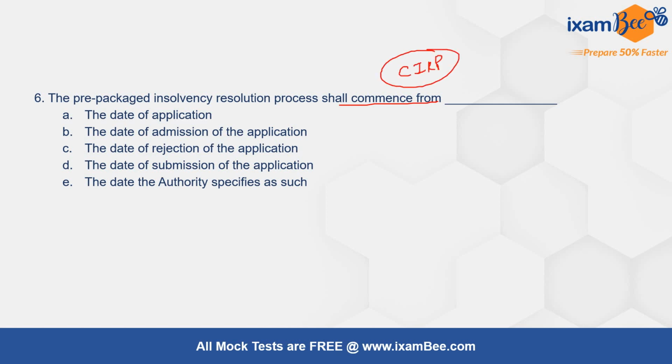Not only the time period of 180 days or 120 days is important, but also when the entire process will be considered to have commenced. All these things are important aspects. So the pre-packed insolvency resolution process shall commence from the date of the application, from the date of admission of the application, from the date of rejection of the application, from the date of submission of the application, or from the date the authority specifies as such. Which of these dates is the date when the entire process will be considered to have commenced?